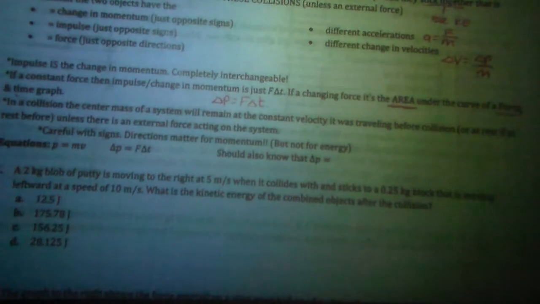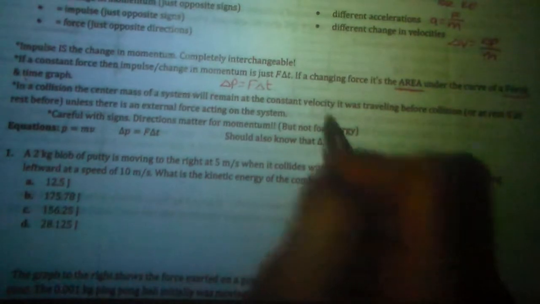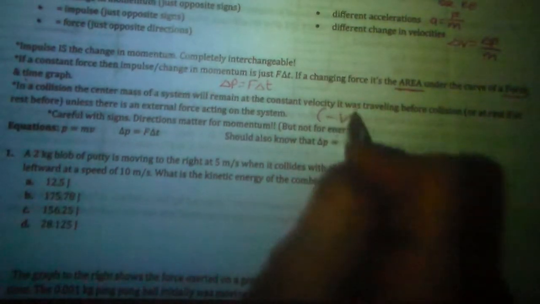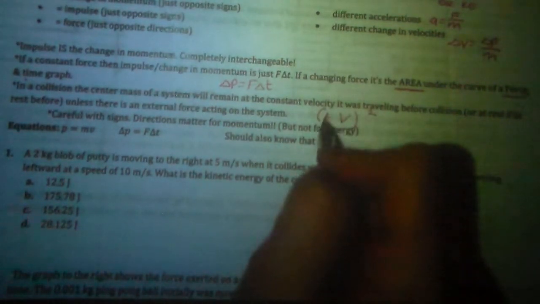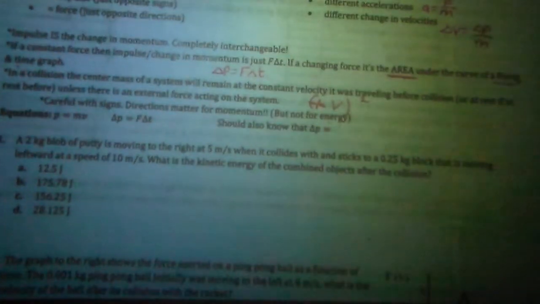And be super, super, super careful with your signs. A lot of you have gotten lots of points off just because you forgot to put a negative for something moving left. But for energy, even if I plug in negative v, it's getting squared, so see how the negative sign goes away? I'm not worried about energy because energy doesn't have direction, but momentum does. P equals mv, change in P is F delta T, these are on our equation sheet, and then we also should know the relationship delta P is m delta v, that's worth knowing.